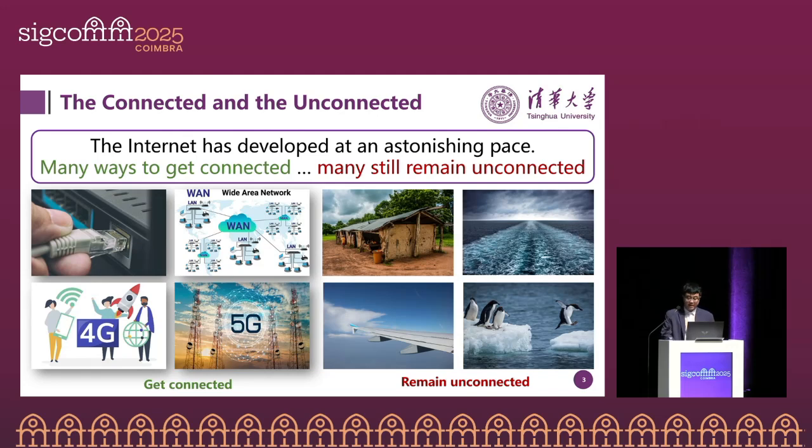Over the past few decades, the internet has developed at an astonishing pace, offering us many ways to get connected through the internet, mobile networks, Wi-Fi, and more. However, from a global perspective, internet penetration is only less than 17%. That means a significant portion of the world's population still remains unconnected, for example, in rural areas, remote oceans, flights, and other places.